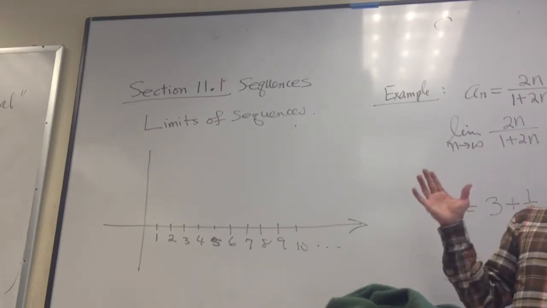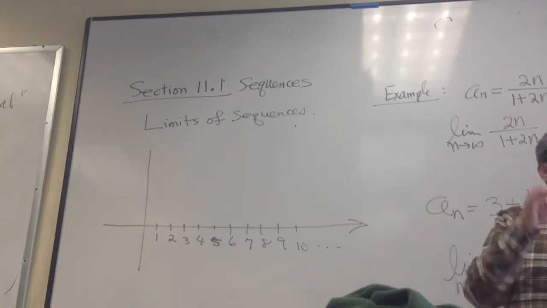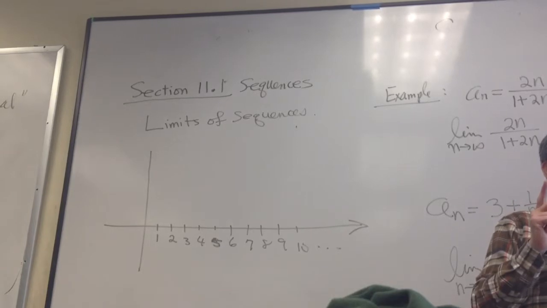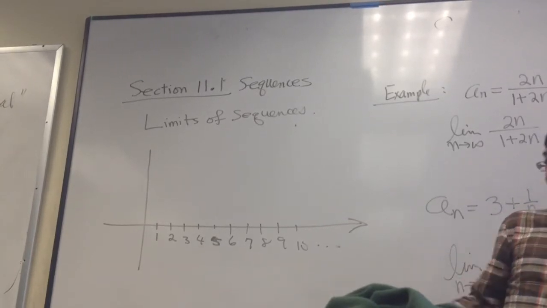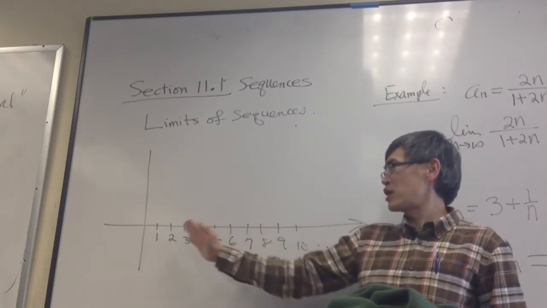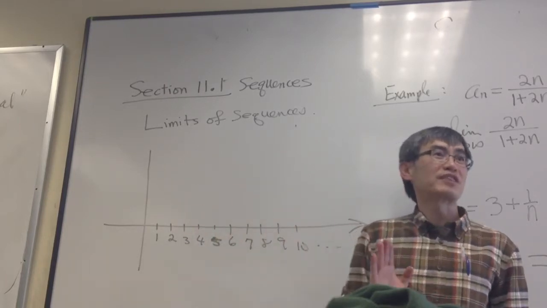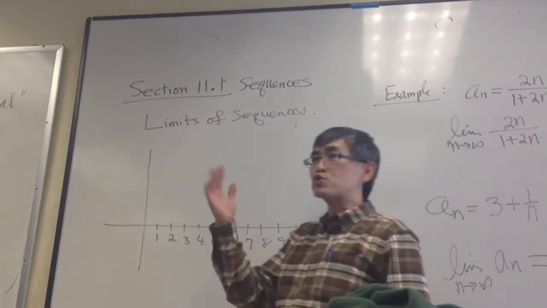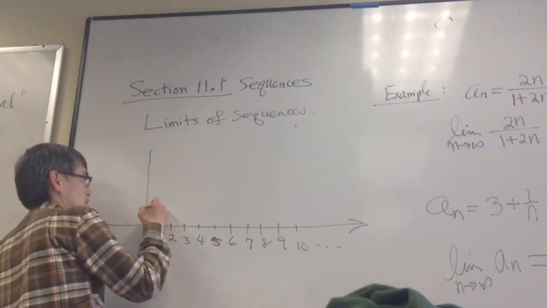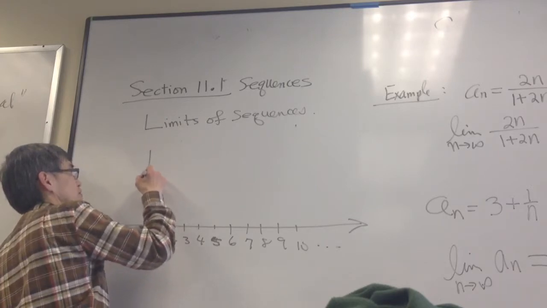Didn't I say that a sequence can be understood as a function from what? N to R? And then n can occupy part of the real axis anyway, right? So I might as well draw a graph of this function. Is that right? So here is 1, 2, 3, 4, 5.